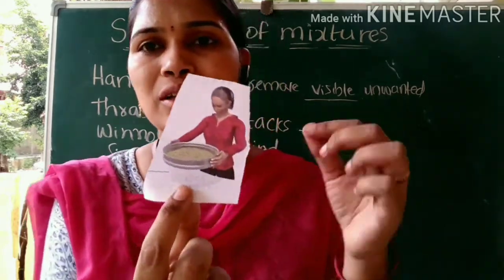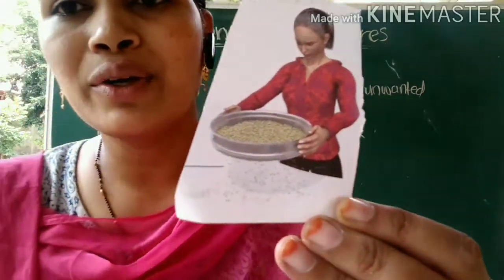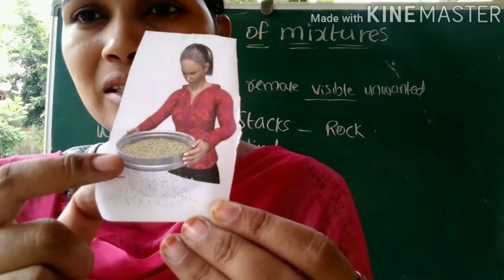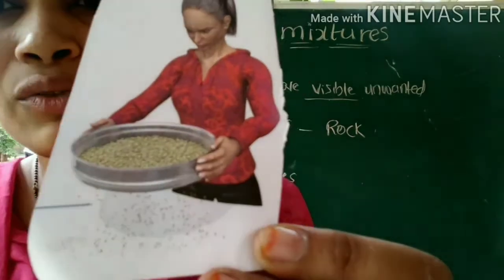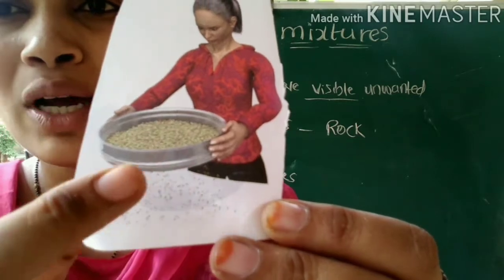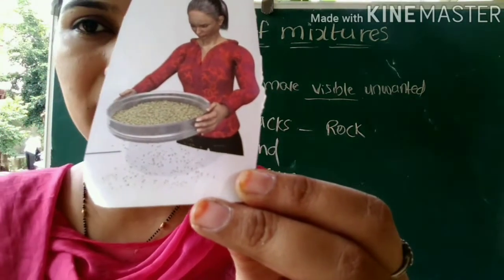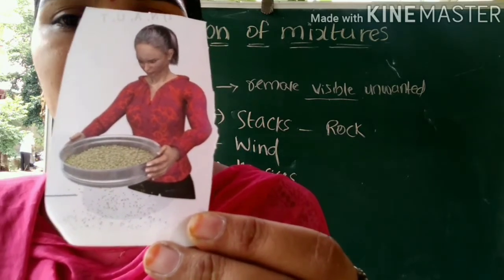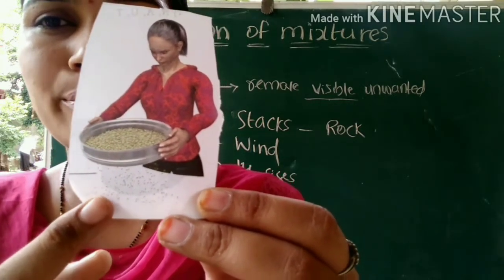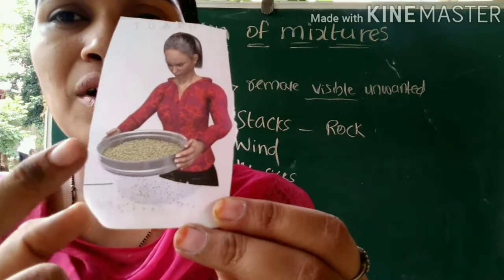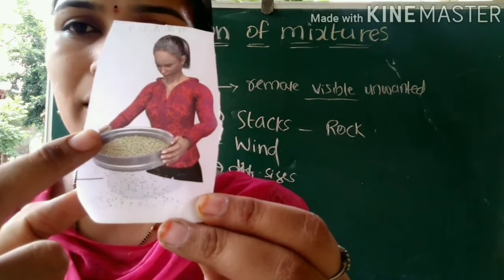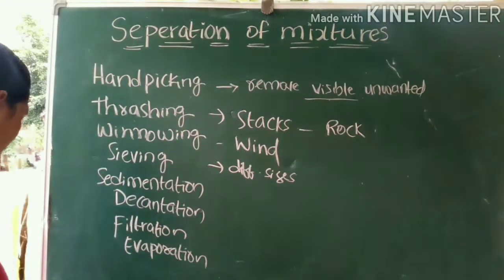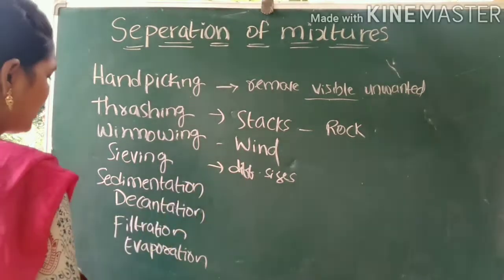For example, consider this example, where you can see grains of different sizes, and this is the sieve. The very small size particles are coming down and big size particles settle on the sieve. So sieving is a separation method which depends upon the different sizes. Small size particles come down through the small gaps of the sieve, and the big size particles settle on the sieve.